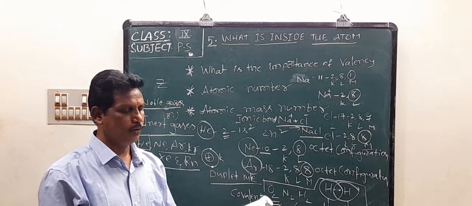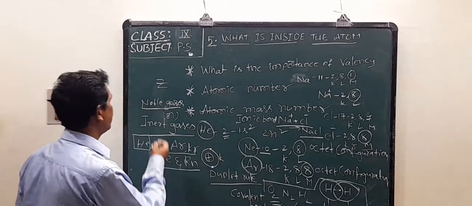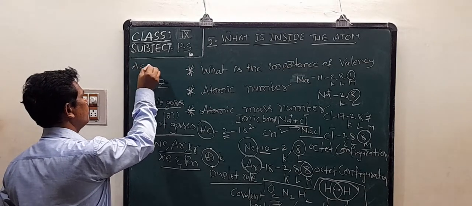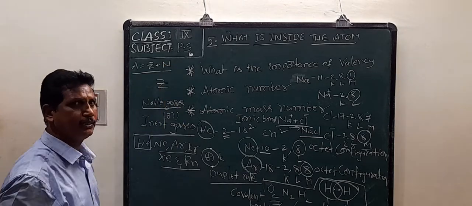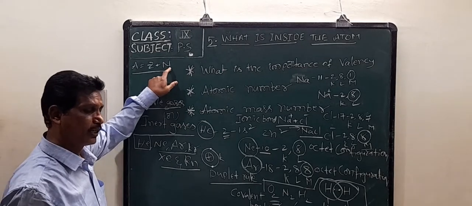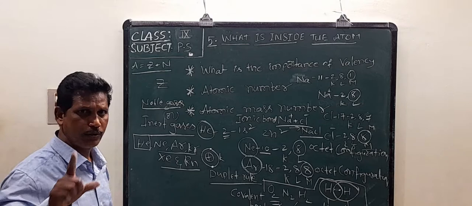Now the atomic mass number, denoted by letter A. A equals Z plus N, where Z is the number of protons and N is the number of neutrons. Protons and neutrons are present in the center of the atom, called the nucleus.